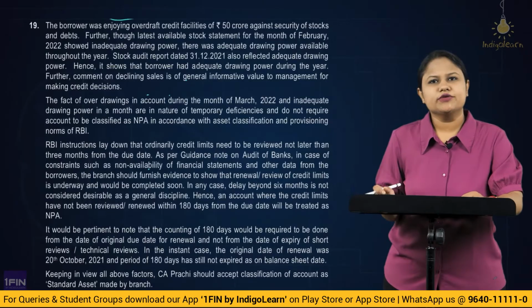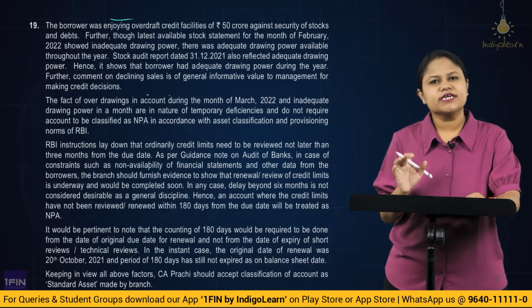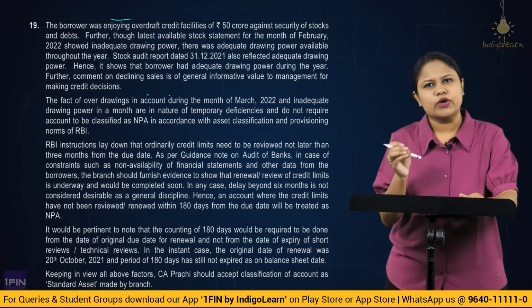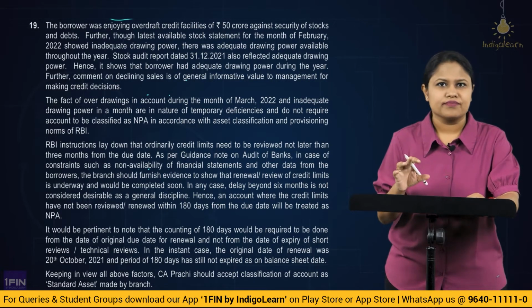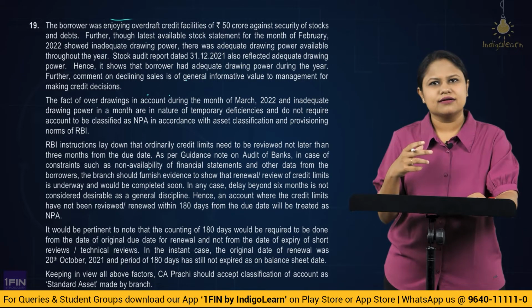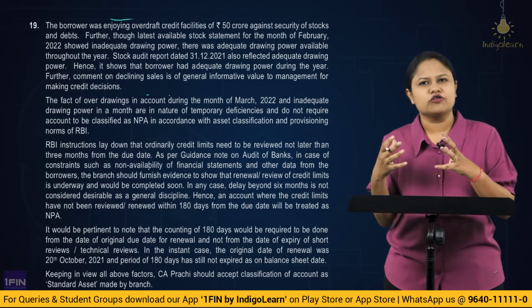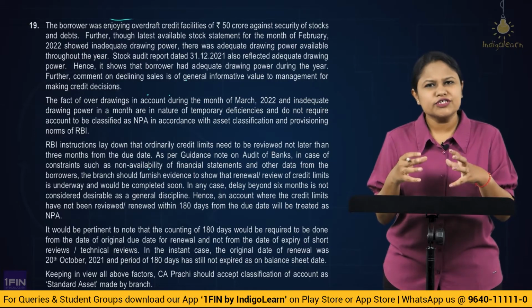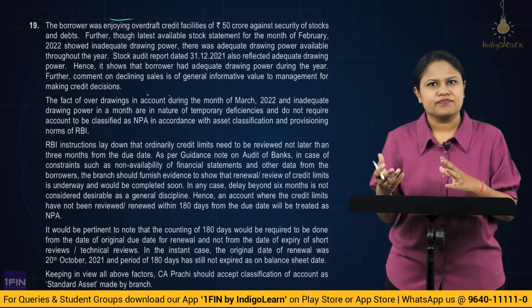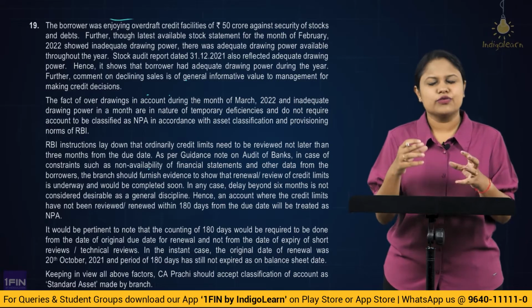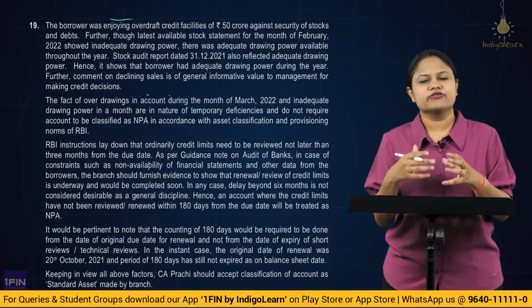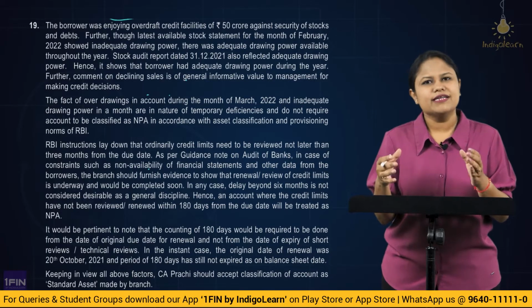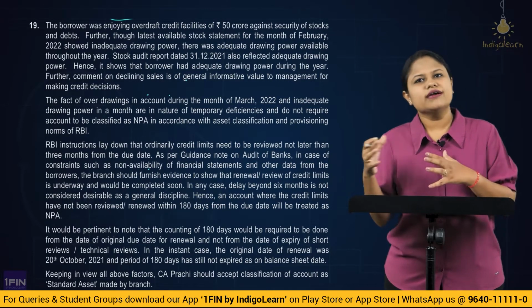So basically, if you try to understand, the things which are given here give you an indication that there has been a problem, but that is very much within the limits which have been allowed. Okay, so if you understand, throughout the year everything has been normal. There have been 1 or 2 problems here and there, because of which it is not going to turn into an NPA. All right. So by RBI guidelines, where you have a problem in the completion of the papers and all of that, a further extended timeline is given. Okay. Similarly, drawing powers also throughout the year have been correct.